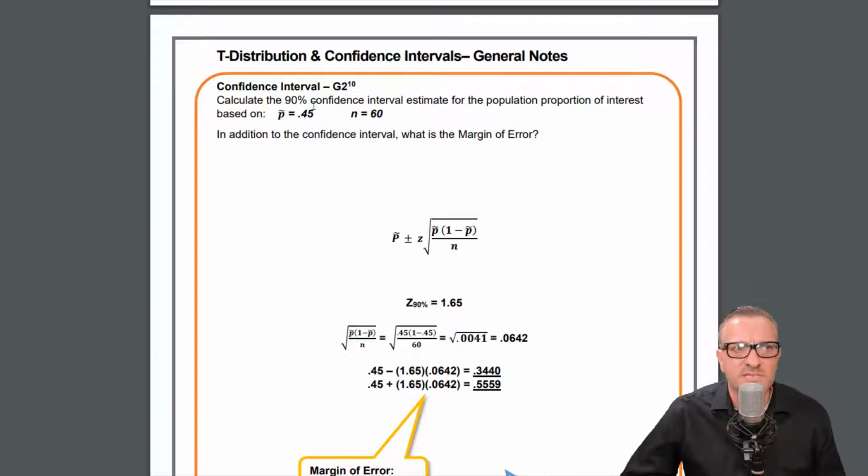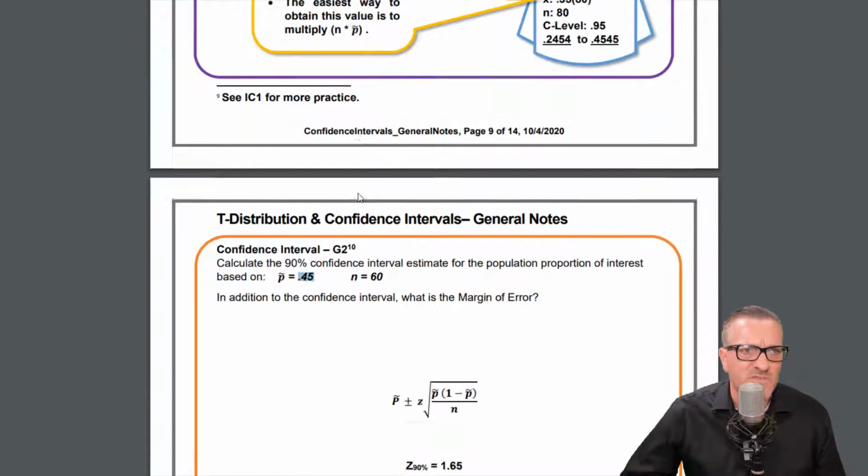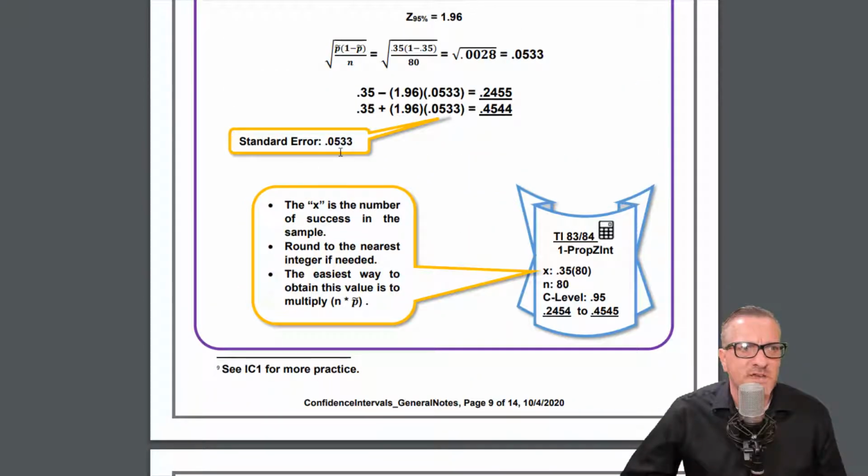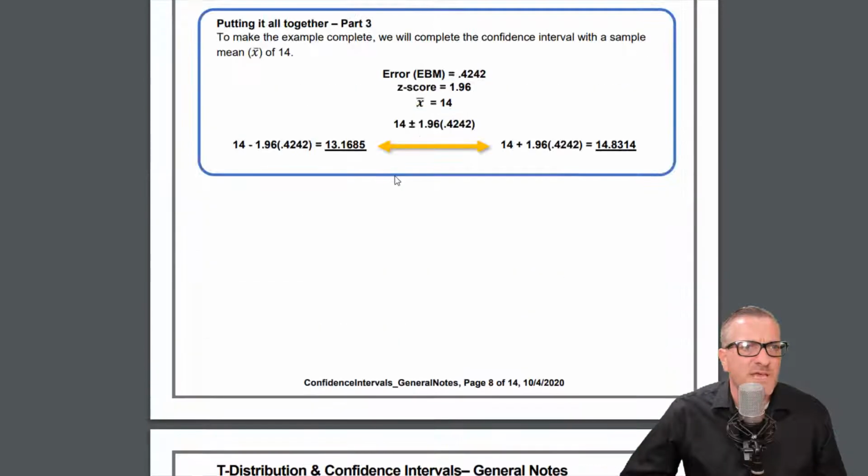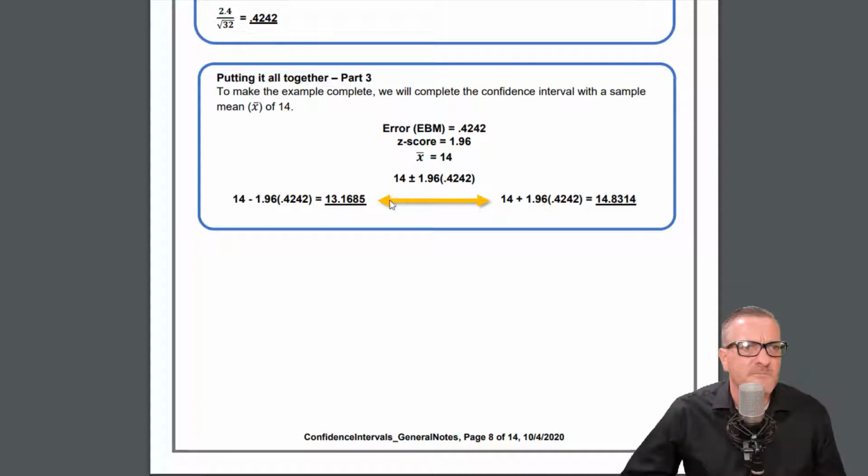Calculate the 90% confidence interval estimate for the population proportion of interest based on p-hat of 0.45 and n of 60. In addition to the confidence interval, what is the margin of error? So in the other one, this was the standard error, and it's also known as the error-based mean, this part right here.